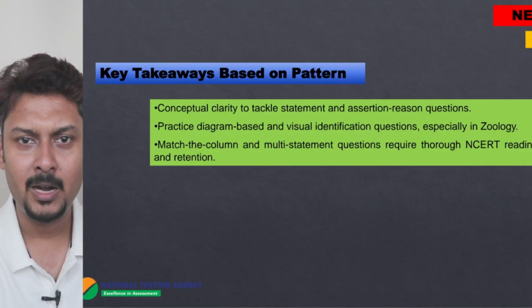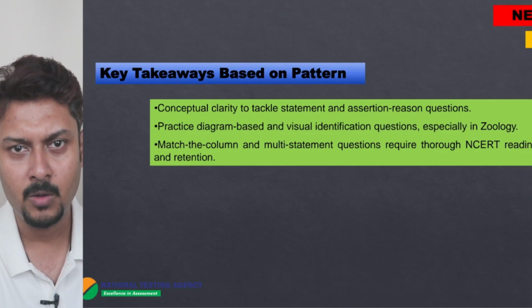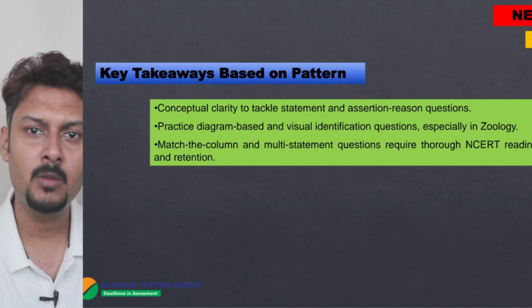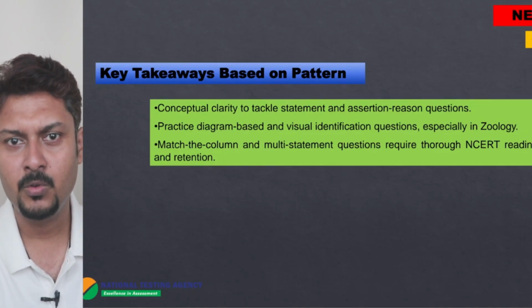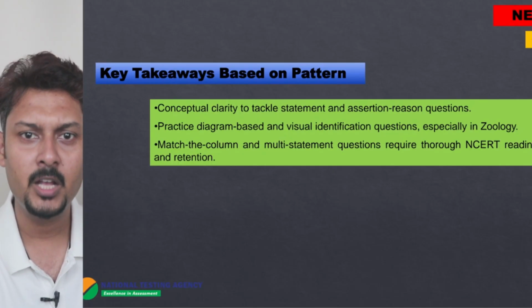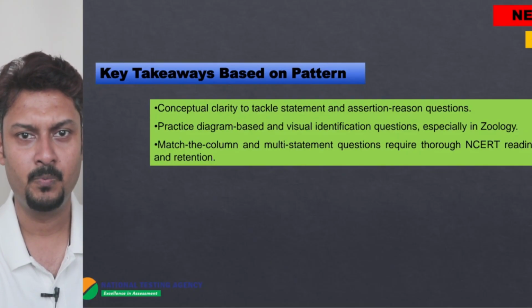Human physiology and plant physiology weightage also reduced. So this was a bit unpredictable. Even some questions came from the introductory part of the chapter. So every one of you needs to prepare very carefully, study the NCERT very carefully, and clear all your doubts.